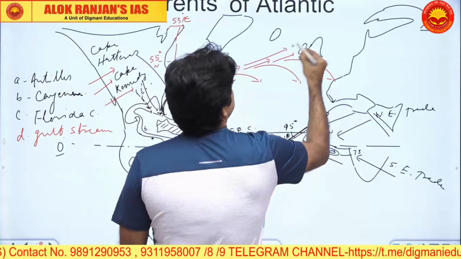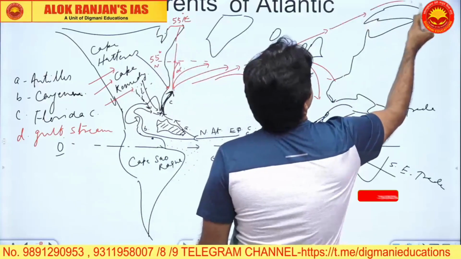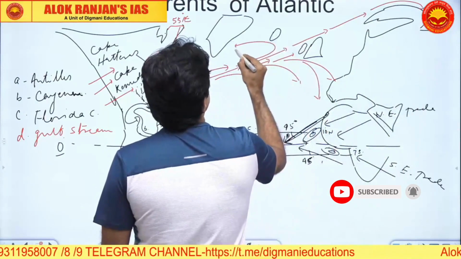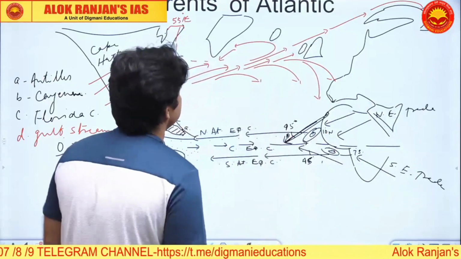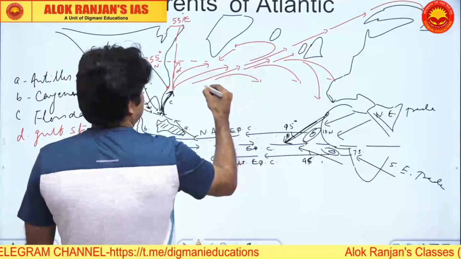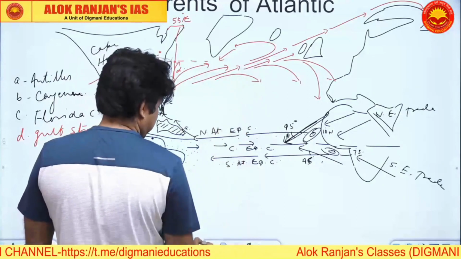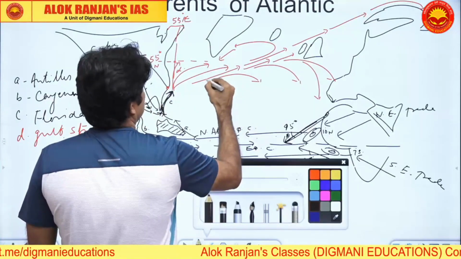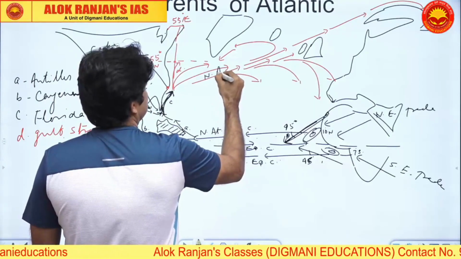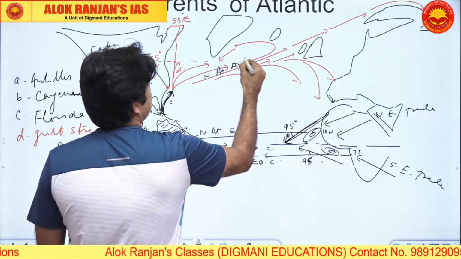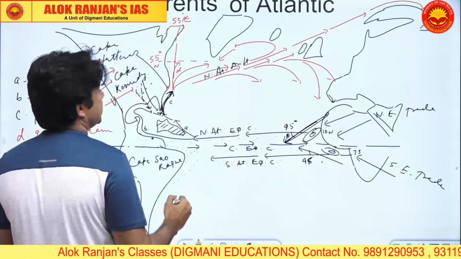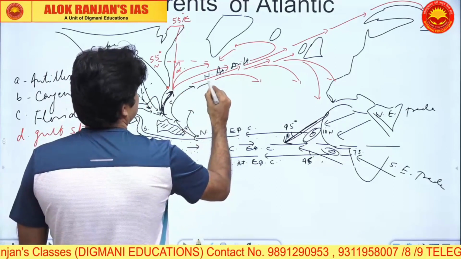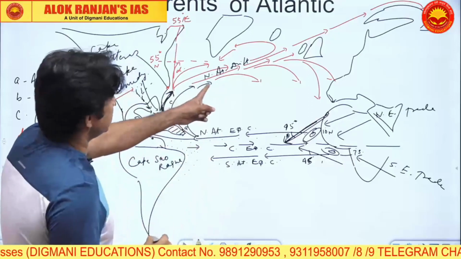This is how these currents will keep moving, and one will turn into this position. This current in the open ocean will be called the North Atlantic Drift.